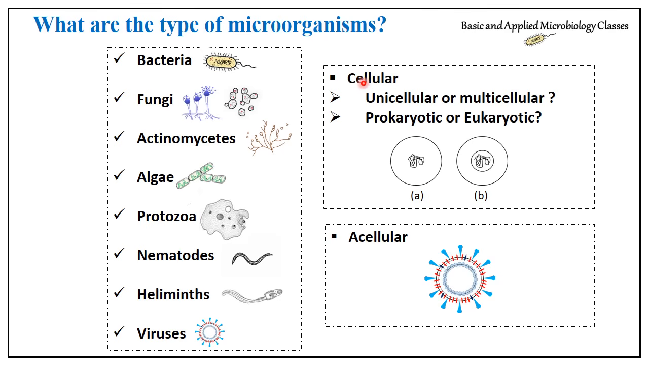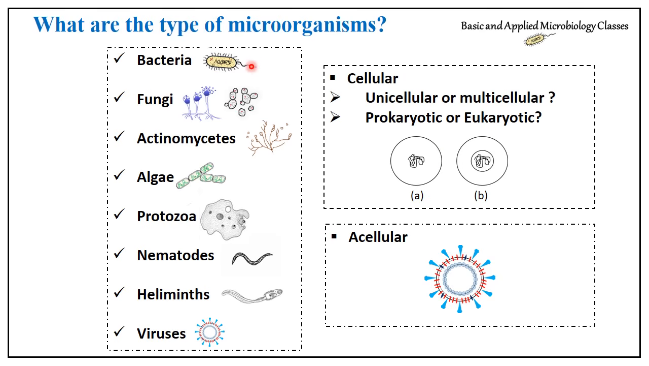Now we are talking about cellular. So all these are cellular, starting from bacteria to helminths. Now the question comes, whether they are unicellular or multicellular. You should know some are unicellular and some are multicellular. Then we are talking about prokaryotes or eukaryotes. Except bacteria and actinomycetes, which are prokaryotes, all the remaining groups are eukaryotes. Bacteria and actinomycetes do not have any true nuclear membrane, and the remaining, fungi, algae, protozoa, nematodes, helminths, are eukaryotes. So this is about the type of microorganisms.